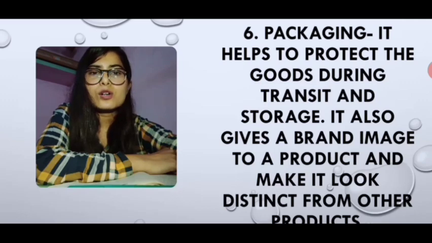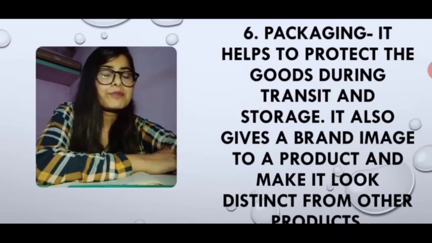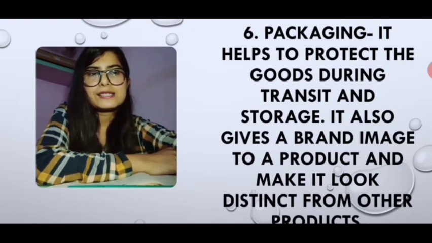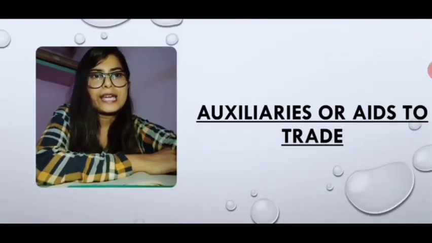Packaging also helps to keep the product in a safer way, and it makes it look different from the other products. When there are different packagings of different companies, then we understand that this product is from this company and that product is from that company. So this helps us, even it helps in trade. So these are the points which are there in aids to trade.